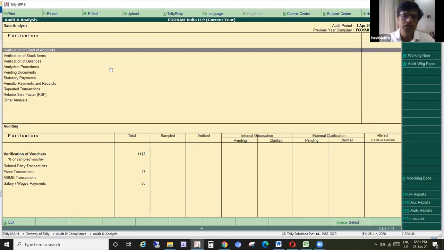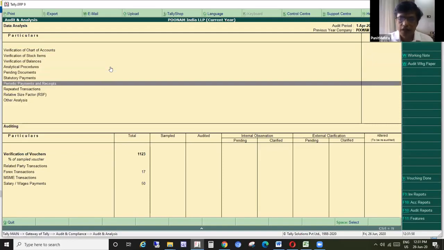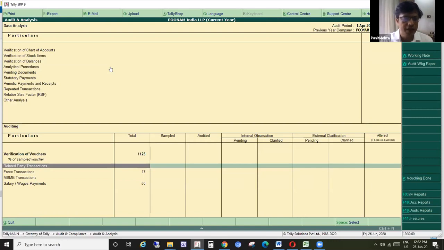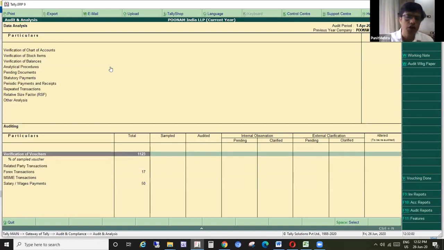So the top part is related to the analytical portion. The second half part is related to the verification of vouchers. That includes your related party transactions. Total, as we saw in the statistics, there are 1,123 vouchers. How many of them have been sampled? How many of them have been audited till now?